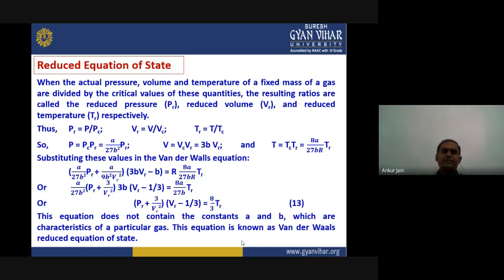Now we are coming to the last topic of today's lecture, that is the reduced equation of state. So what is the reduced equation of state?